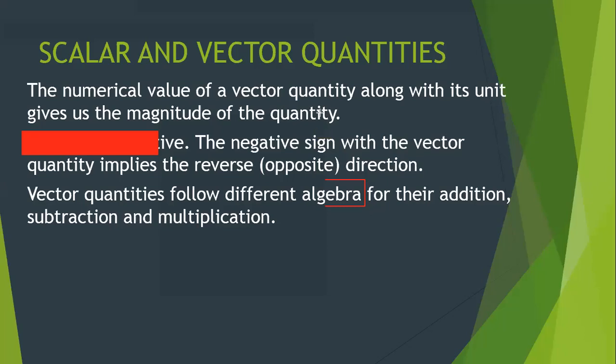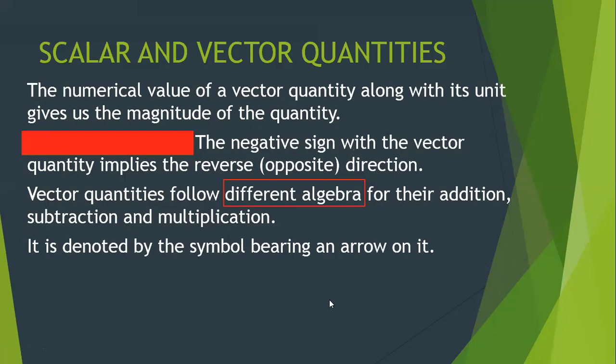It is not necessary that it is always the direction of motion, but the opposite sign always refers to opposite direction. So we are talking about the rules for addition, subtraction and multiplication of vector quantities. It has altogether a different set of rules which we'll study in your 11th standard.